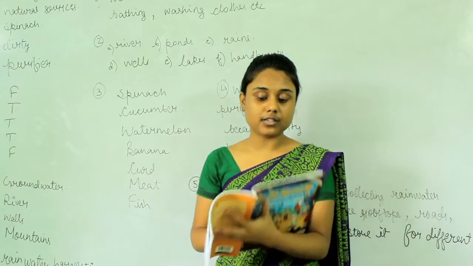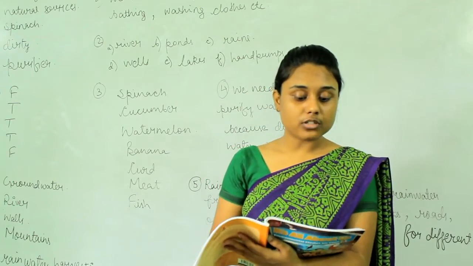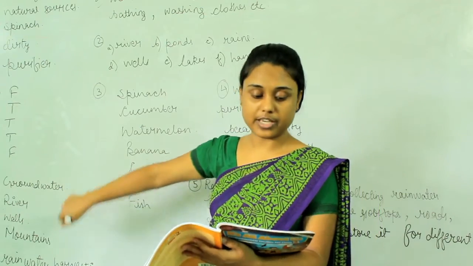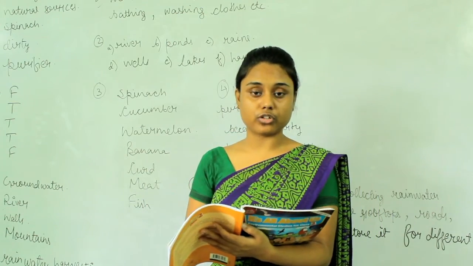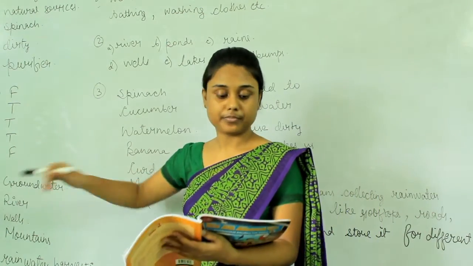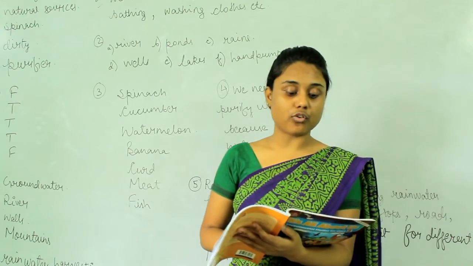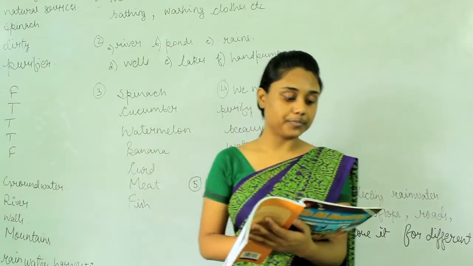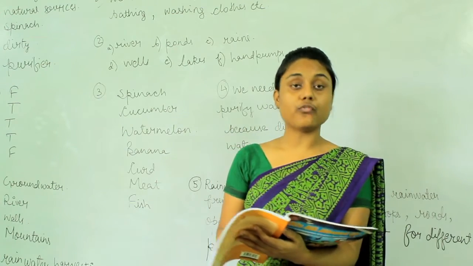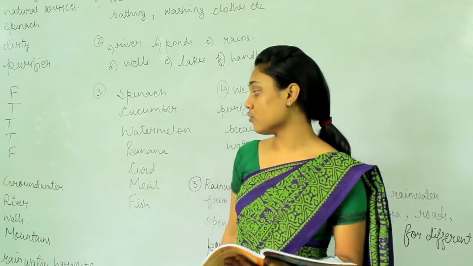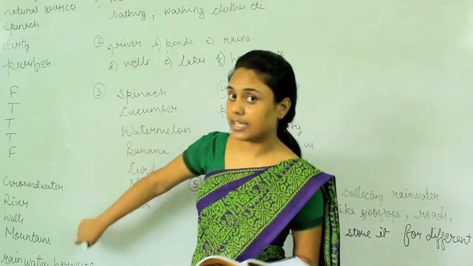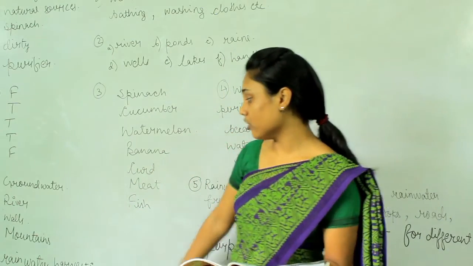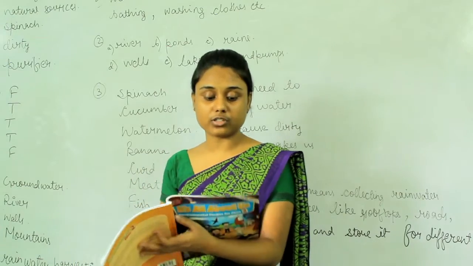Now name the following. The water present under the ground is called groundwater. Okay? A natural source of water is a river, and a man-made source of water is a well. Wells are man-made sources of water. The place from where rivers originate: rivers originate from the mountains, from the hills. Okay? And a method of saving water: rainwater harvesting is a method of saving water.